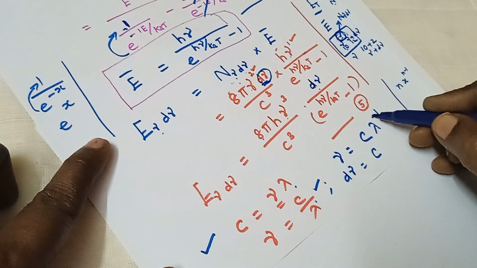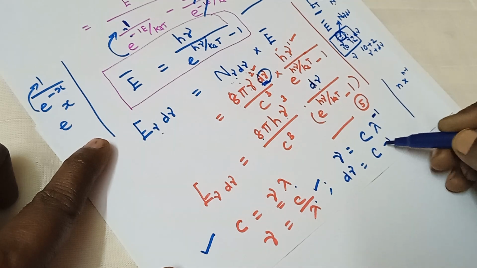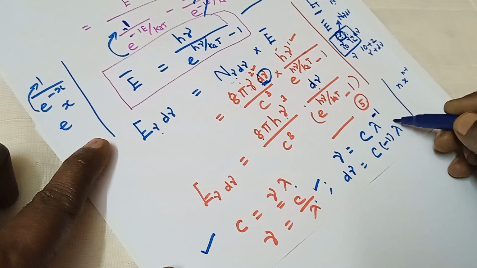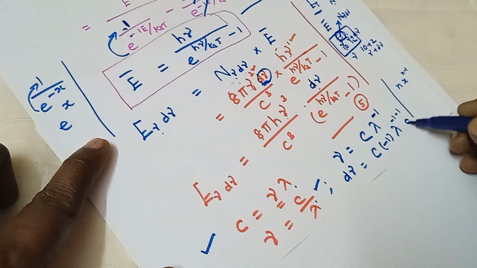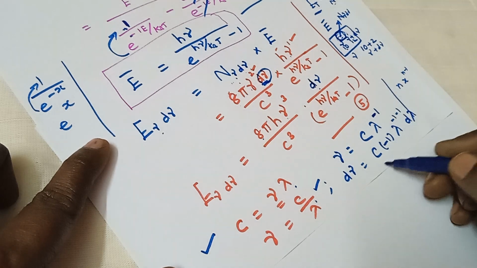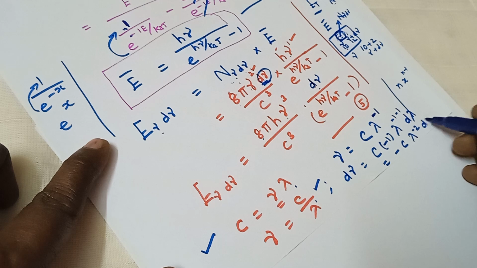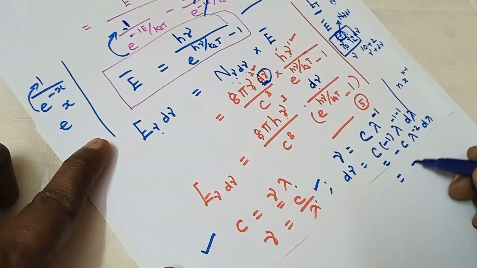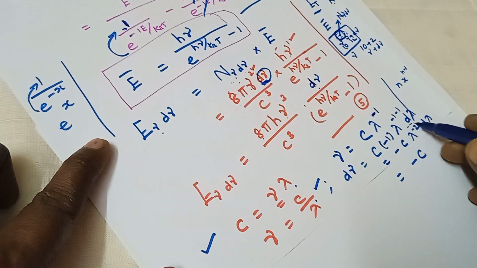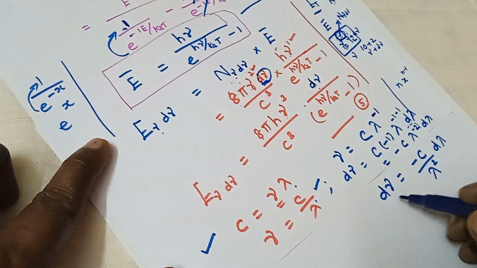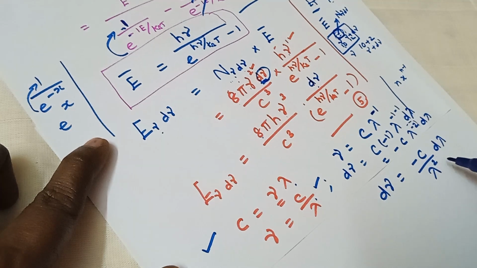So we have minus 1 into lambda power minus 1 minus 1 into d lambda, so we have minus c lambda power minus 2 d lambda, that is minus c by lambda power plus 2 d lambda. So d nu is equal to minus c by lambda square into d lambda.